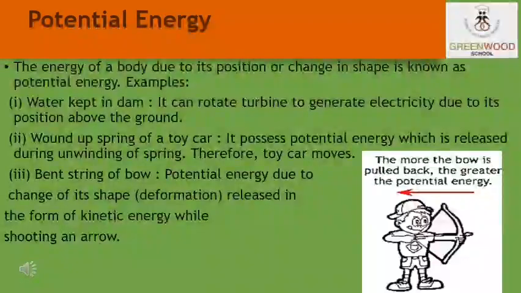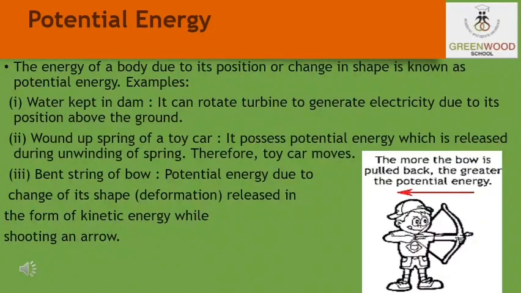Now students, moving on, let's talk about another type of energy, that is the potential energy. So students, potential energy is the energy which is possessed by a body due to its change in position or shape. Its SI unit is joules. So we can say that the potential energy possessed by a body is the energy present in it by virtue of its position or configuration. For example, a stretched rubber band, spring, string on the bow, etc.